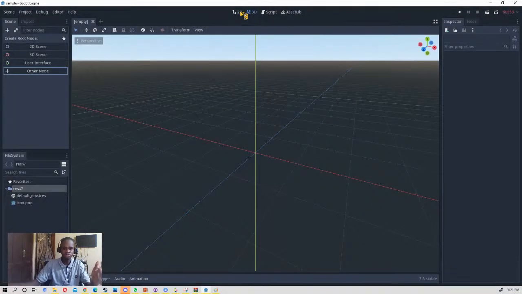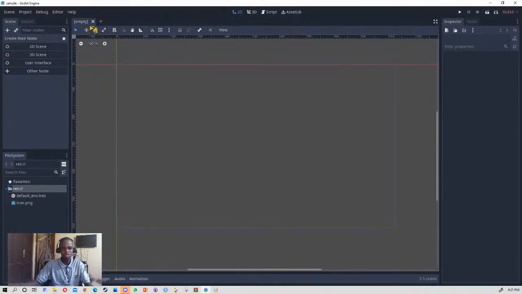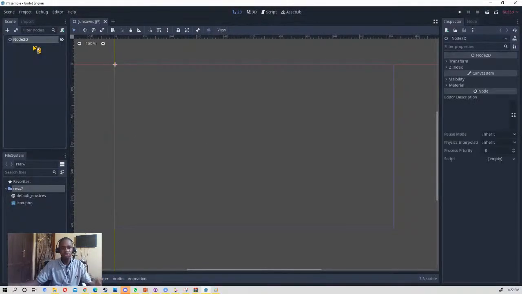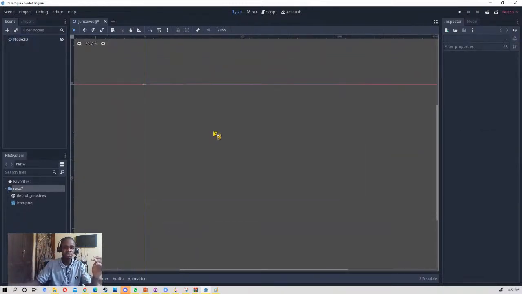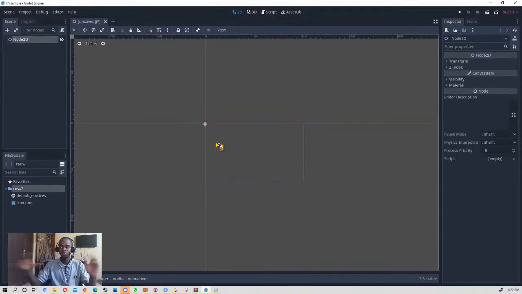Let us go back to our 2D view. Let's save this. First, you have a normal node. If you want to start, you have a normal node. This node will be our parent, the base node for that complete scene. Something like a level is known as a complete scene. Once you save it, it's a scene. So you can have many scenes and then you can change into them.